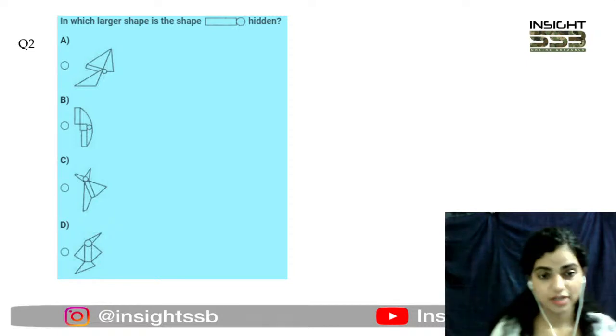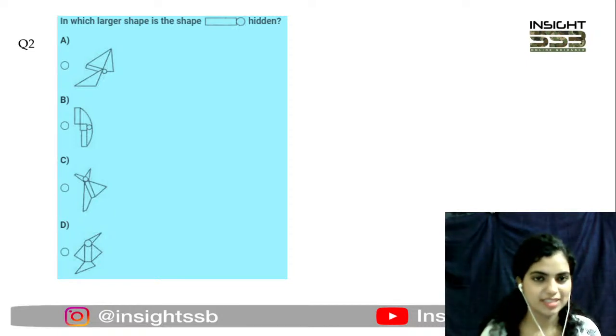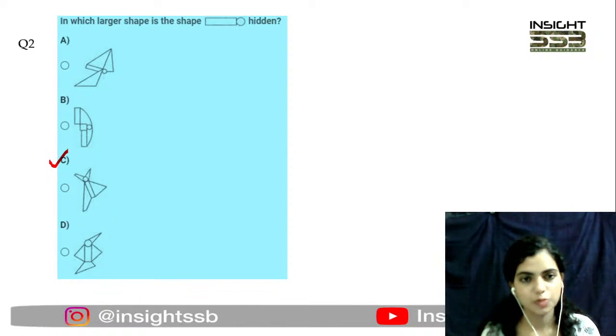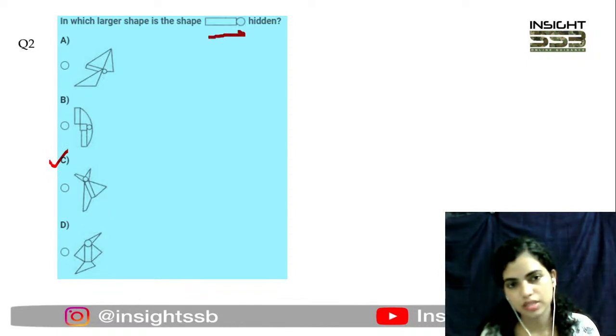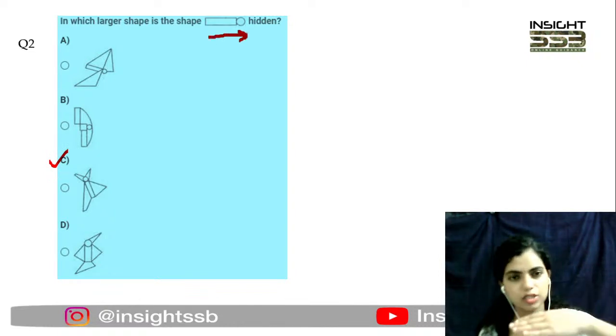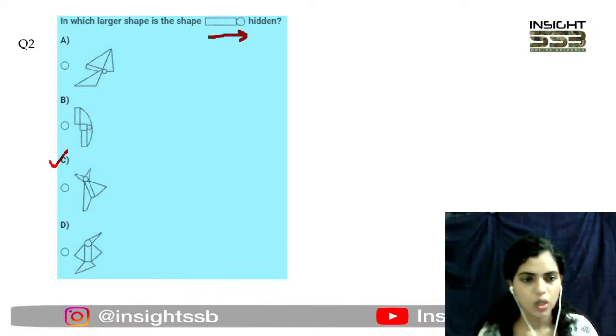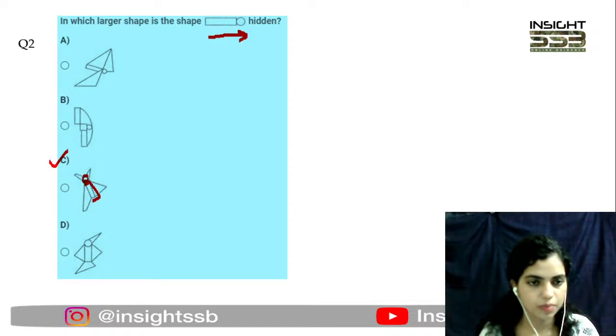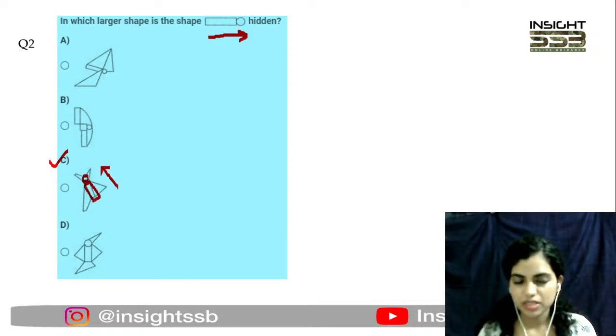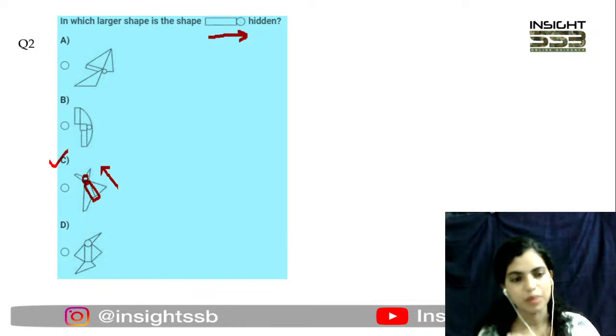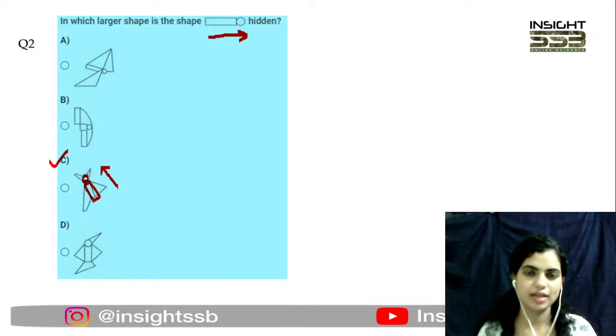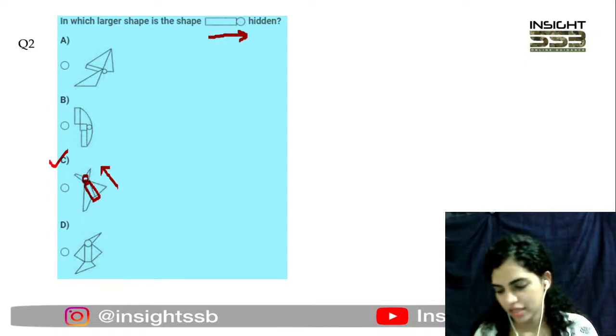All right, you guys are saying that it is option C, and yes, I have to agree with you. Now you see that in the problem question, this figure is pointing in that direction. It is placed horizontally, while here you see it placed like this, okay. It is pointing towards this direction. So keep this in mind. In the exam too, you don't have to worry about how the figure is placed. You just have to find the exact figure. That is it, okay.